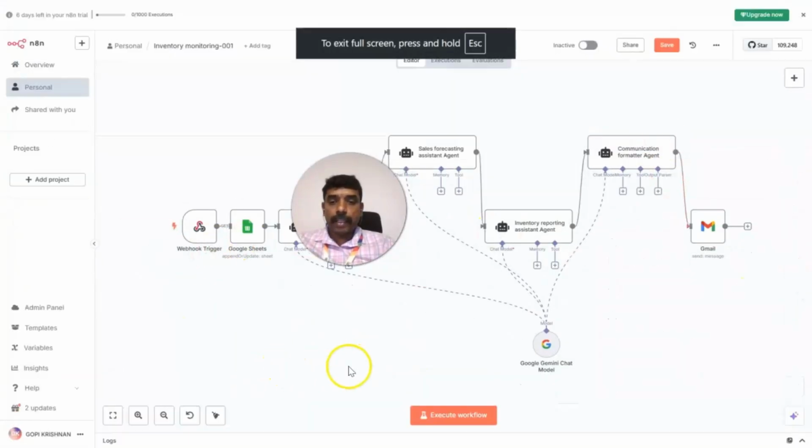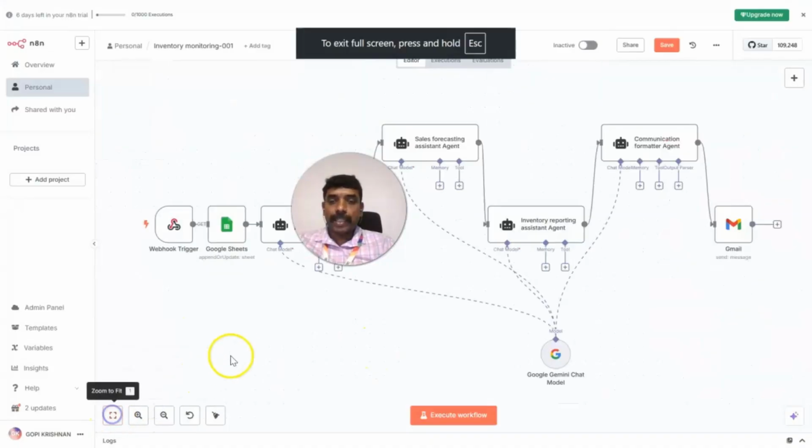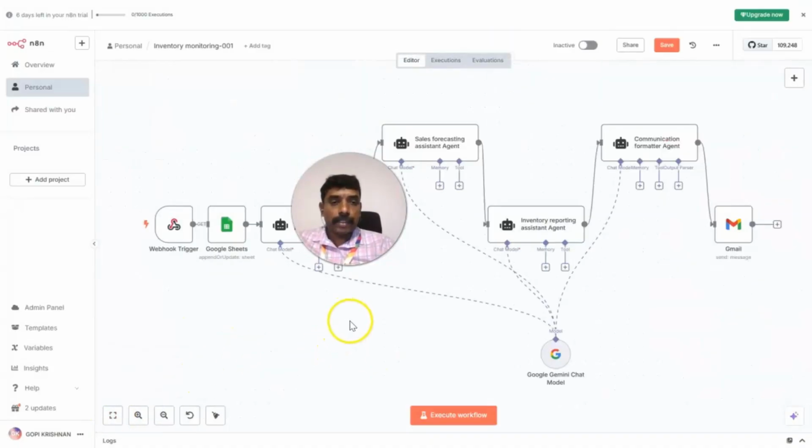So in this screen, we come across a number of pictures here, which is the workflow, which is created using the N8N software. And this is going to be the N8N software tool or the interface, which has a number of commands or the options here. And this is going to be the workflow area. So basically, the N8N tool is going to be the automation tool, a workflow automation tool. We can connect a number of agents here, number of nodes here, to give a solution to the problem statements.